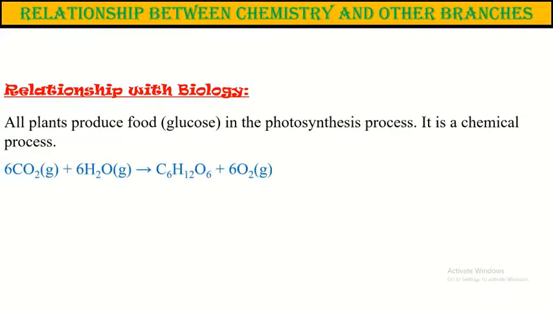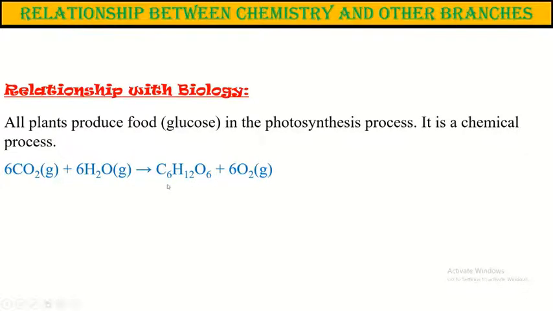Water from the soil and carbon dioxide from the air react to produce glucose and oxygen.